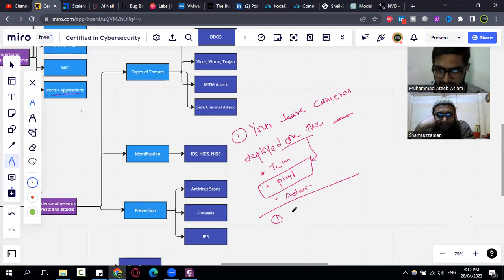We have biometric controls. These biometric controls we can use as technical controls, and also as physical controls. So, can you give me an example where these biometric controls are used as physical controls?